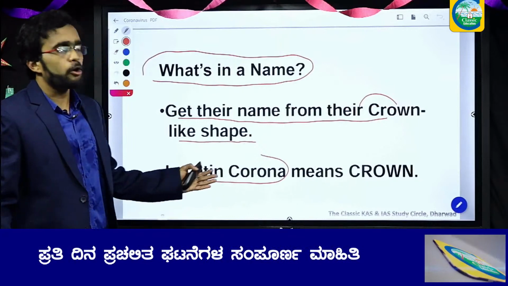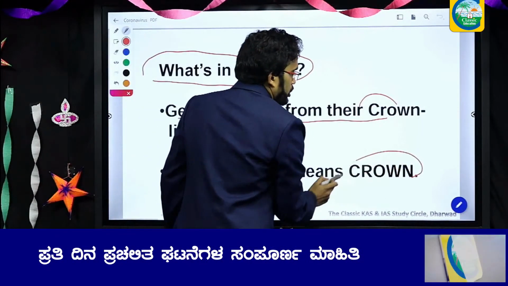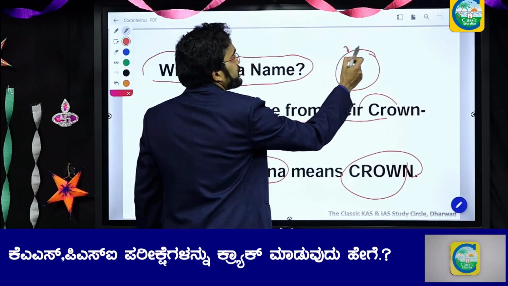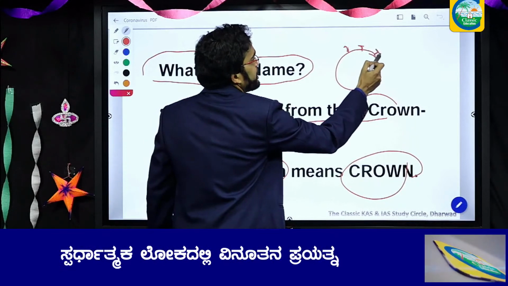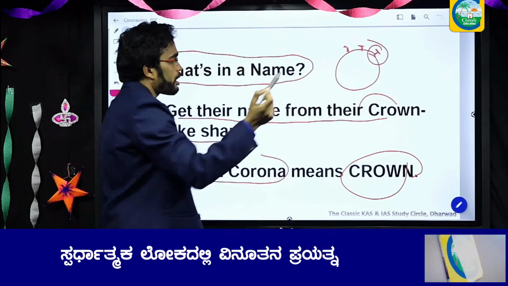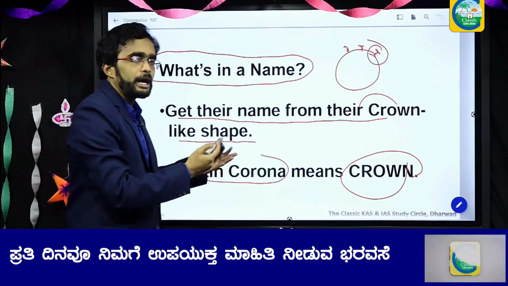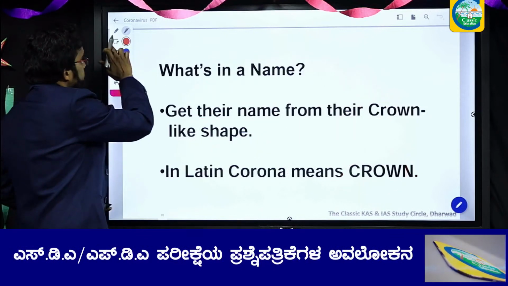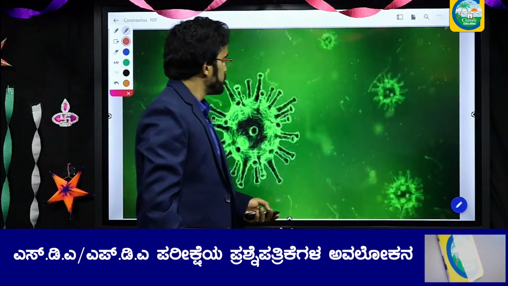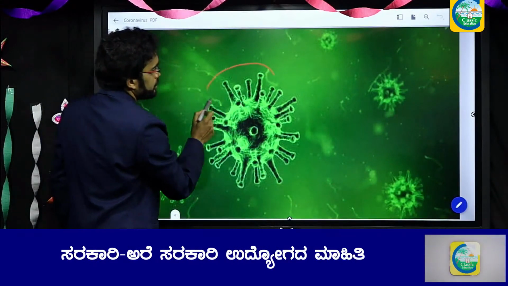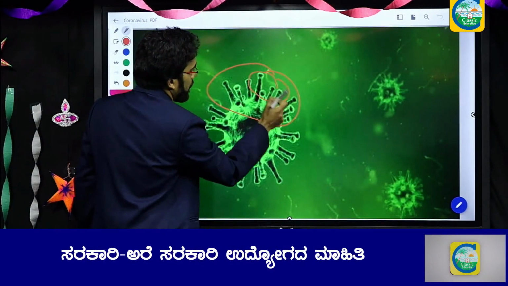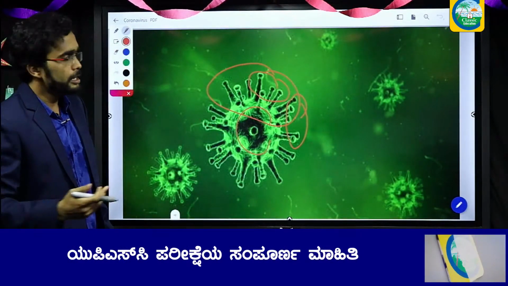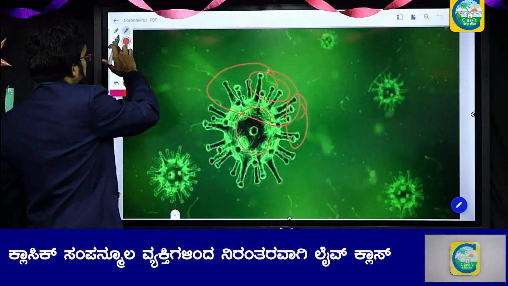In Latin, corona means crown. You might have observed the pictures. This virus has a crown, something like this. Because of this crown, it gets the name corona, and in Latin, corona means crown. That is the background behind the name coronavirus. As you can observe in this picture, these are the crowns, this is the virus. Because of this crown, they get the name corona. Let us move forward.